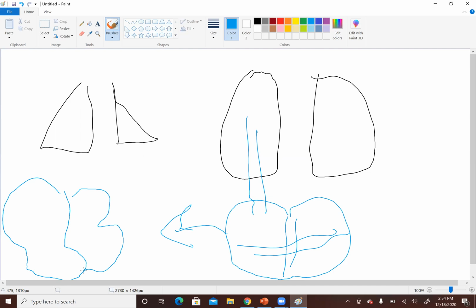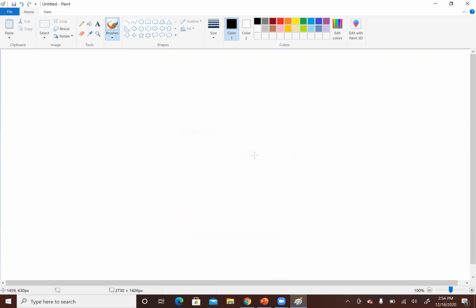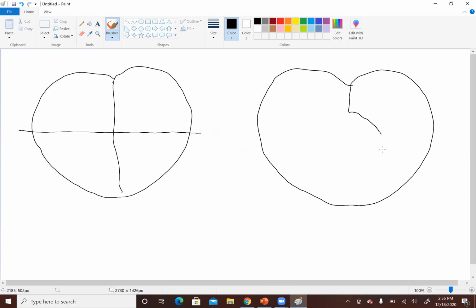Let's say before inspiration the heart is like this. After inspiration the heart is like this, because the right ventricle has expanded full of blood, because blood has collected in the right atrium and right ventricle because of the increased pressure.